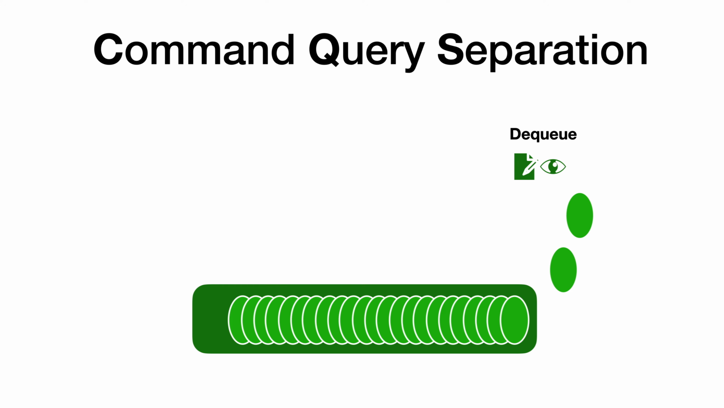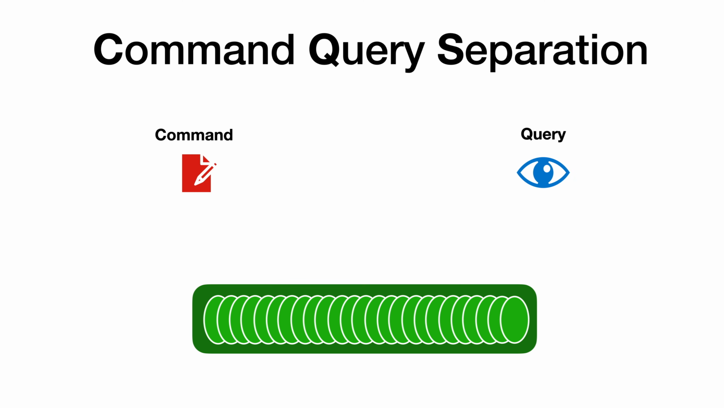If we wanted to redesign this to follow the CQS principle, we would split into two different methods. We would use one method to view the item at the front of the queue without changing any state, and then separately call another method which removes that item without returning anything. We can query again to see what is now at the front of the queue.